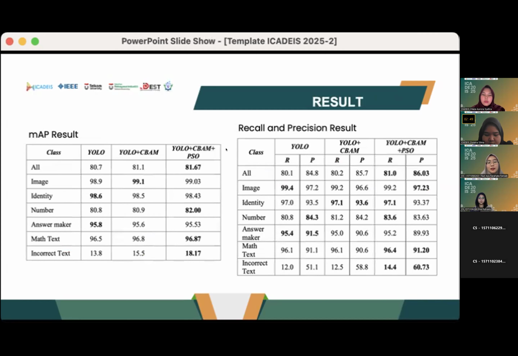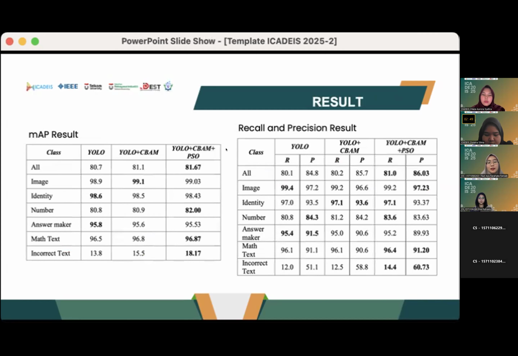Okay, next, in addition to improving accuracy in detecting incorrect text, this result also highlights the broader impact of modifying the YOLO version 8 backbone.